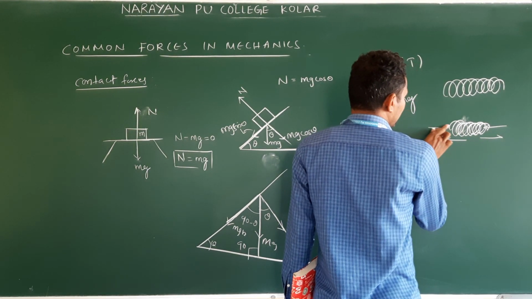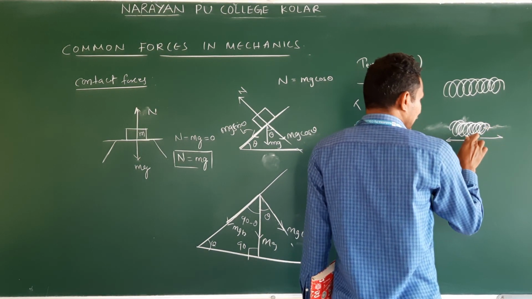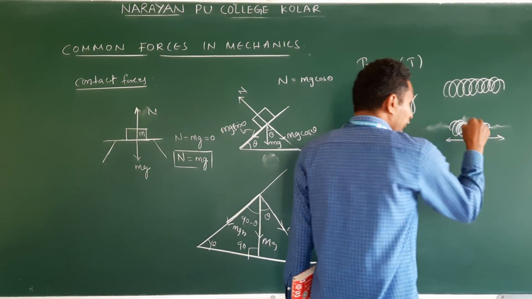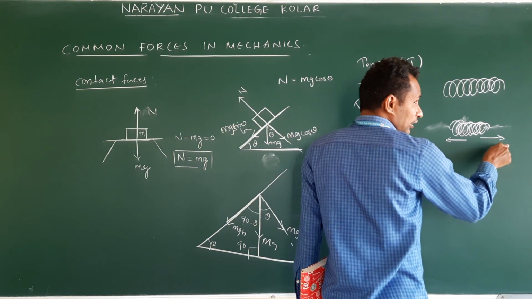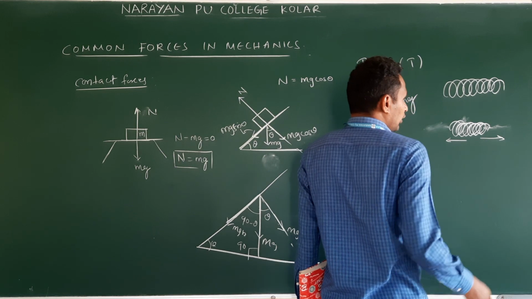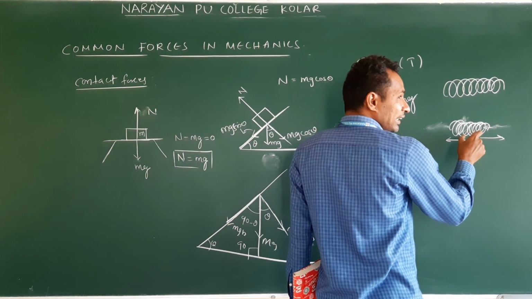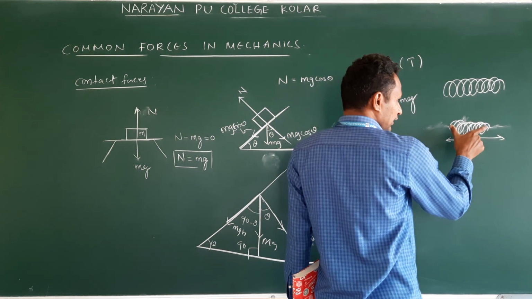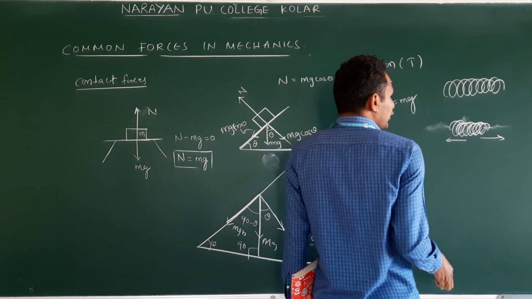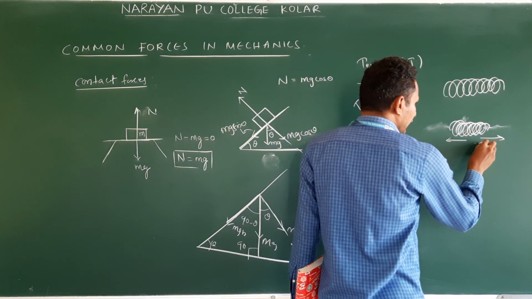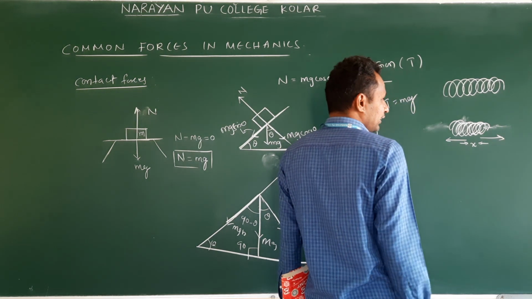So compressed. We are not talking about how we are compressing. We are talking about the force developed in the spring, which acts outwards. Clear? Its length decreased. So displacement is in this direction. Let us say x.